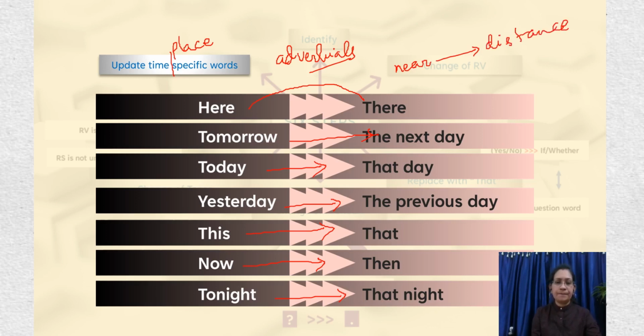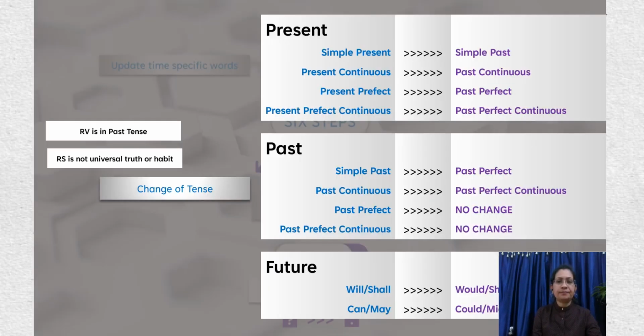Right? So the next step is the change of the tense. If the reporting verb is in past tense, like said or said to, then we need to change the tense of the reported speech, wherein we go one step back. While we change the tense, we go one step back. Simple present changes to simple past.